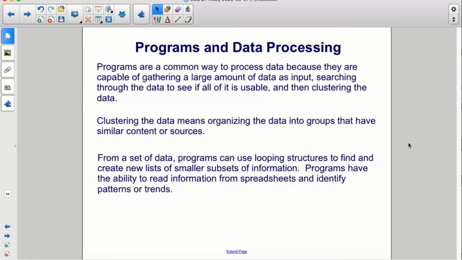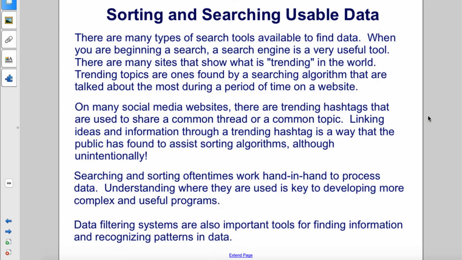From a set of data, programs can use looping structures to find and create new lists of smaller subsets of information. Programs have the ability to read information from spreadsheets and identify patterns or trends. There are many types of search tools available to find data. When you're beginning, a search engine is a very useful tool.